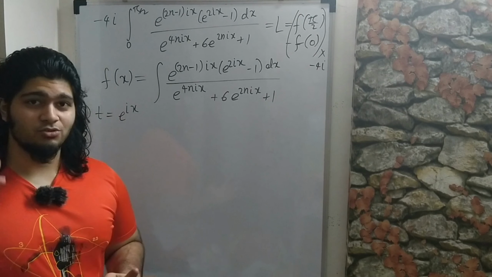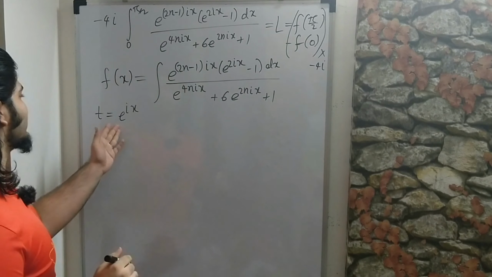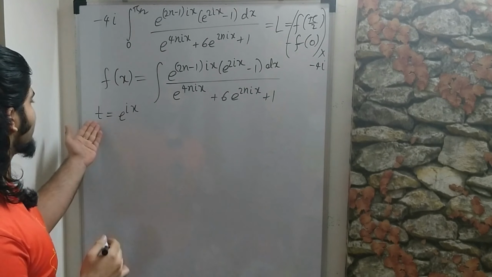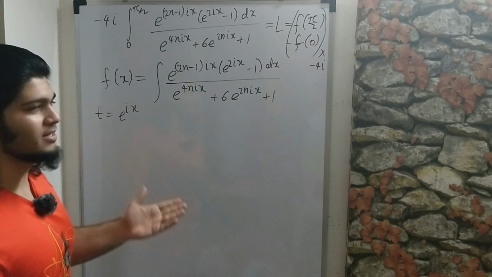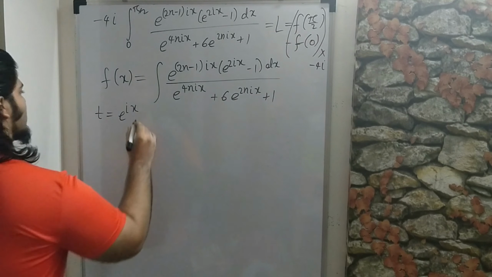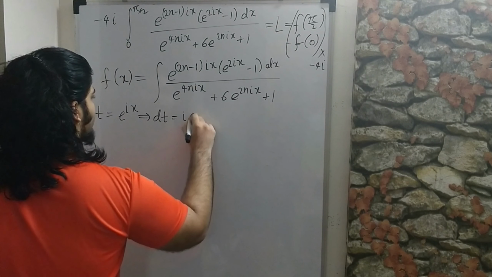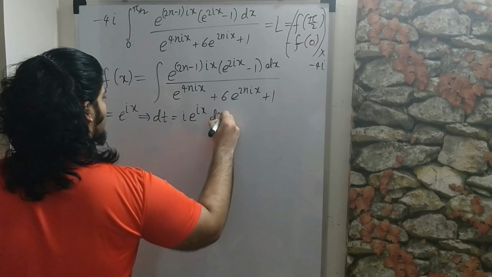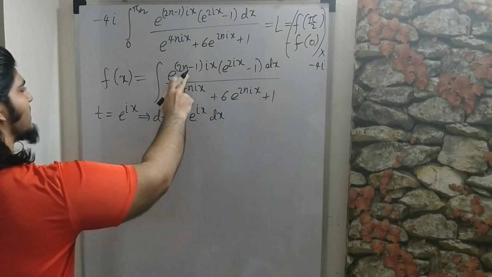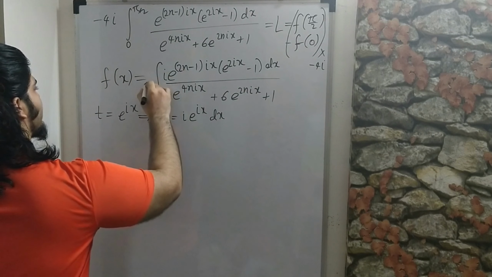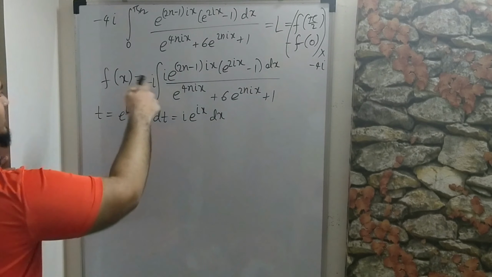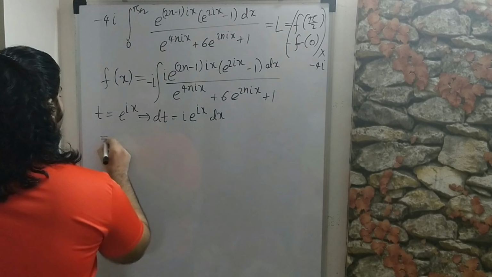So now we can just do the usual substitution, t is equal to e to the ix. So it's just a usual substitution. So we get dt is i e to the ix dx. Now we don't have the i over here, so I'll just multiply and divide by i, and 1 over i is minus i, so I'll make it that.